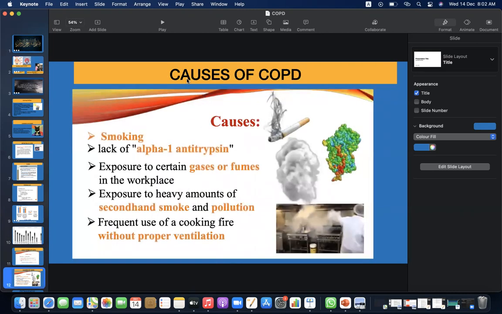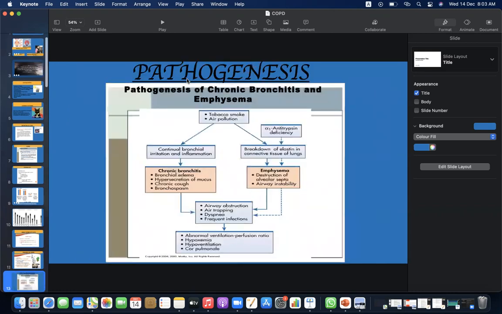Causes of COPD: smoking, lack of alpha-1 antitrypsin, exposure to certain gases or fumes in the workplace, exposure to heavy amounts of second-hand smoke and pollution, and frequent use of a cooking fire without proper ventilation.